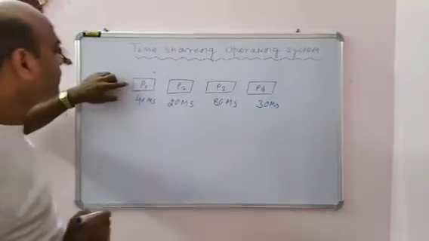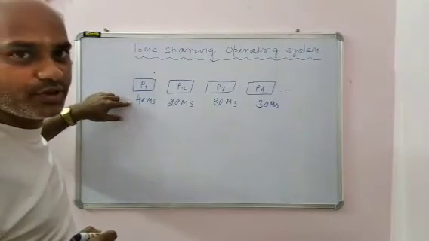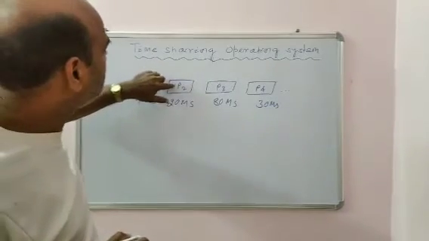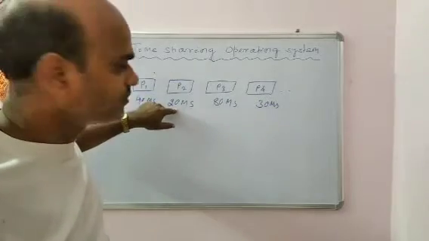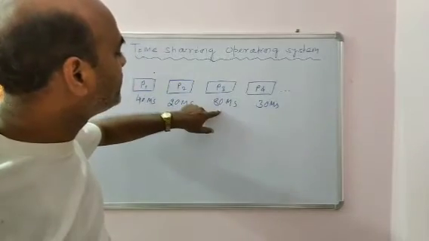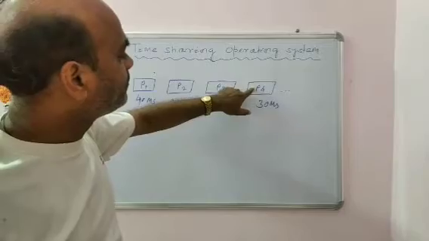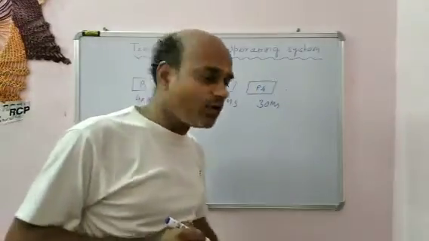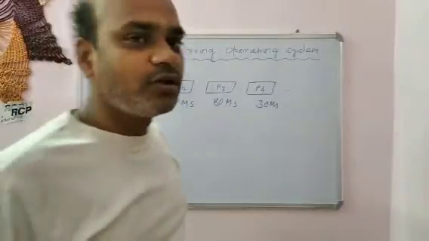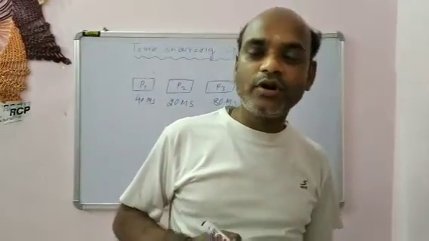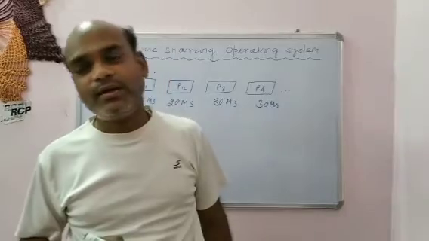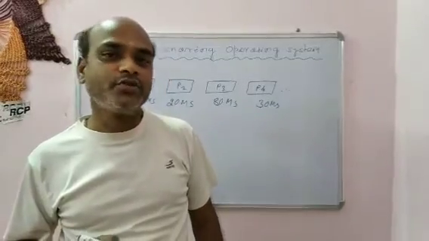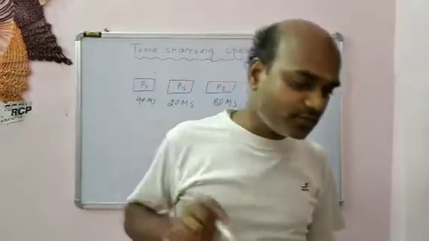That means P1 requires 40 milliseconds to be executed, P2 requires 20, P3 requires 80, and P4 requires 30 milliseconds. All processes are concurrently executed by taking this much time.